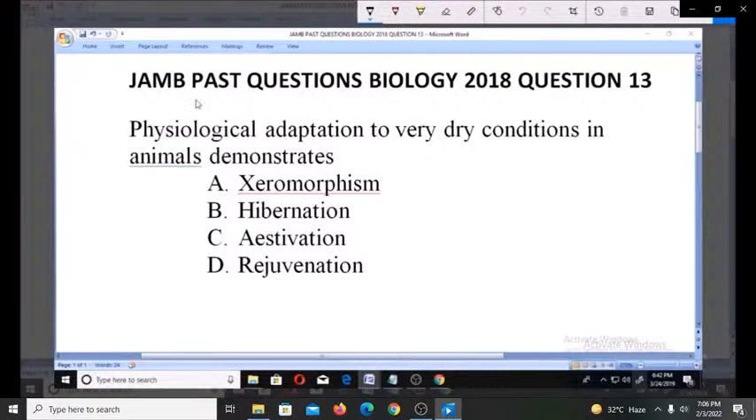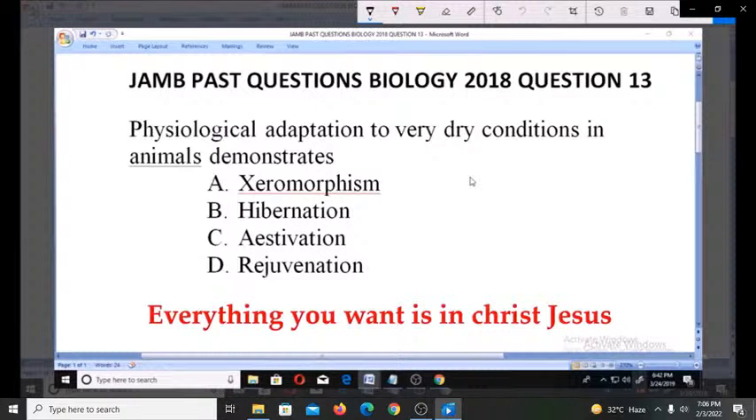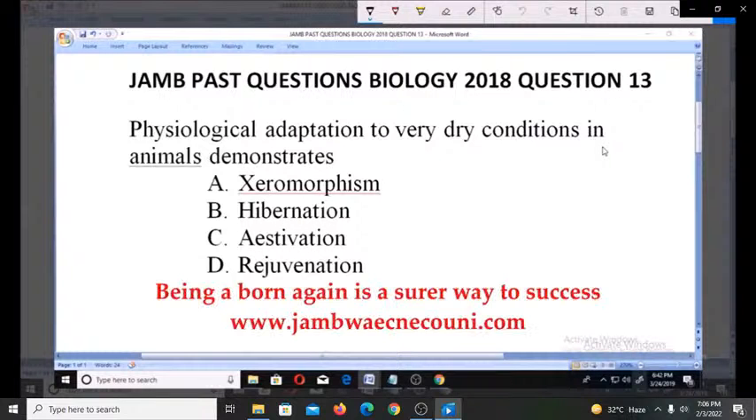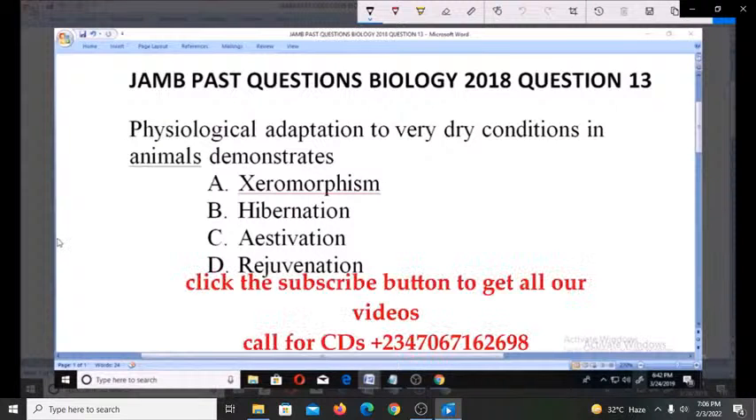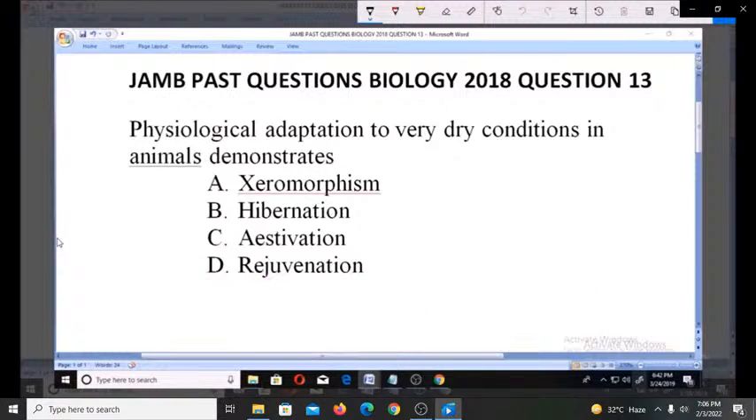Let's look at this JAMB past question, Biology 2018, question number 13. Physiological adaptation to very dry conditions in animals demonstrates A. Xeromorphism, B. Hibernation, C. Estivation, D. Rejuvenation. Now, for us to be able to understand these very well, we need to note the definition of the various terms used here.